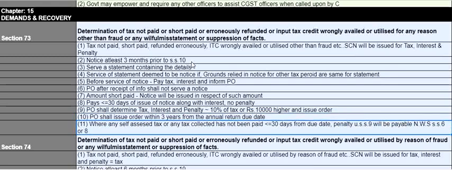And in case of any self-assessed taxes or any tax collected which has not been paid within 30 days from the due date, in that case the subsection 6 or 8 will not be applicable. So the penalty has to be paid irrespective of subsection 6 or 8.